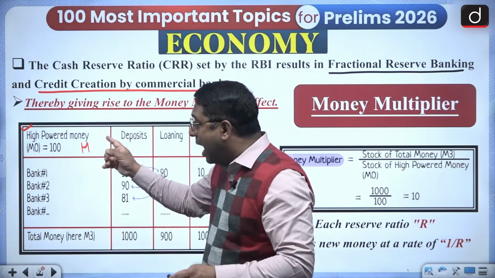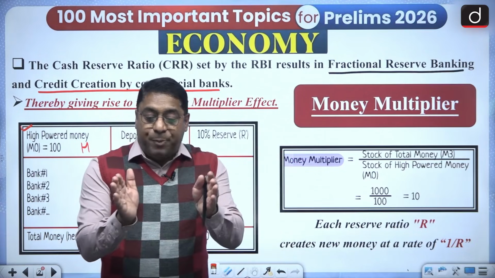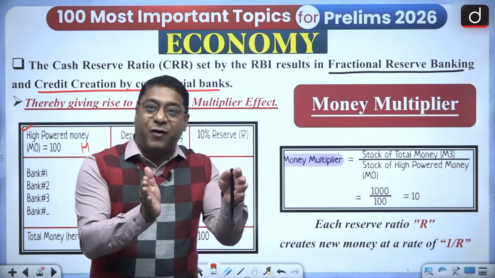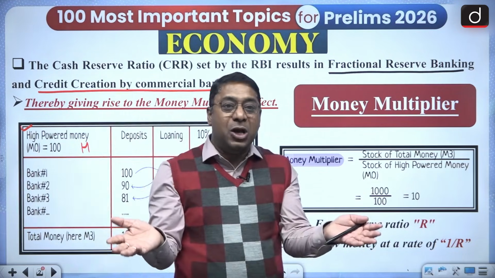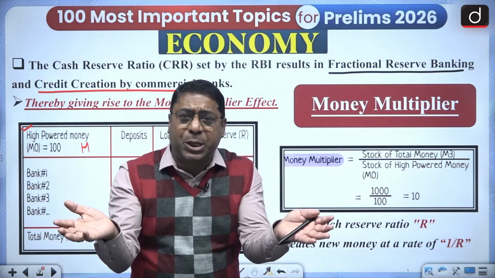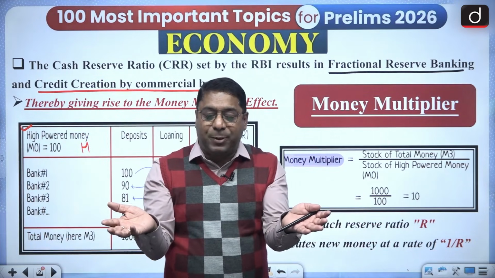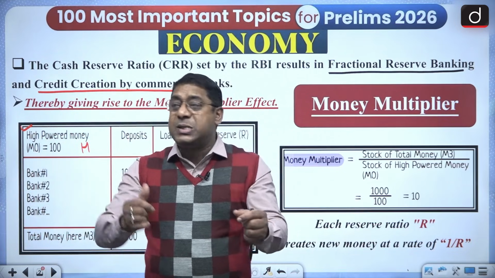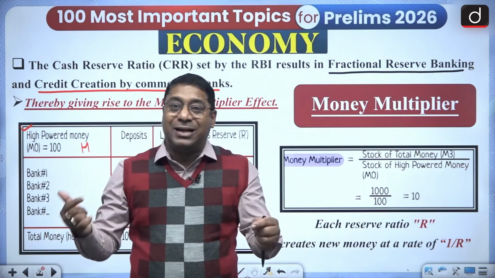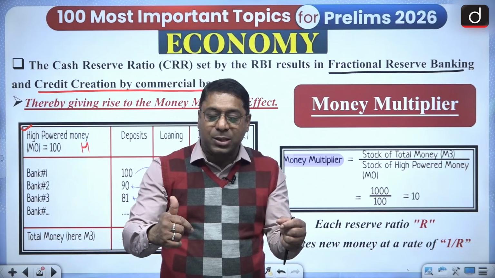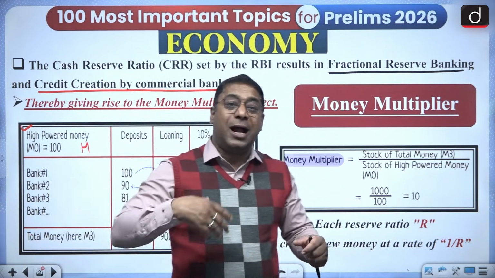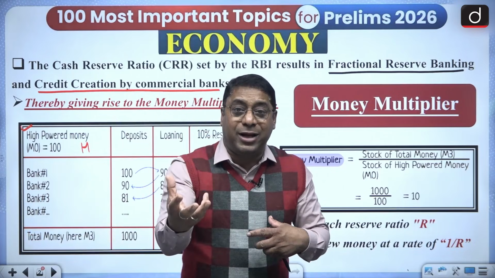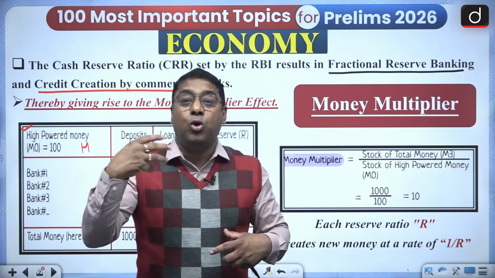And this high powered money basically acts as a foundation for the entire money supply. Now, why does it act as a foundation? Because high-powered money allows the commercial banks to create deposits through loans.